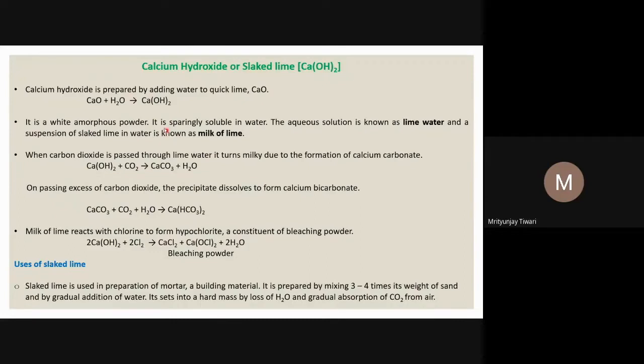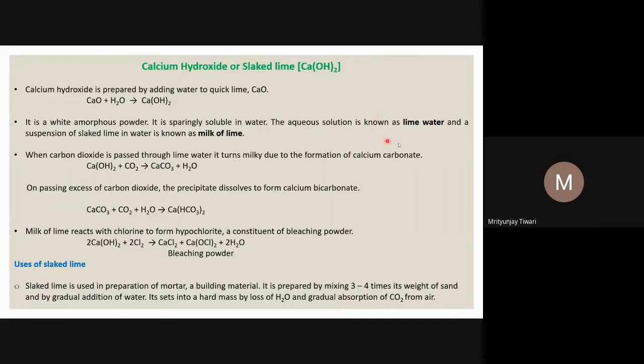It's a white amorphous powder. It is sparingly soluble in water. Sparingly soluble means that to some extent it is soluble in water, but that solubility is very less, and its solubility product is also very low. But some amount of calcium hydroxide will be in aqueous solution in the form of Ca2+ and OH- ions.